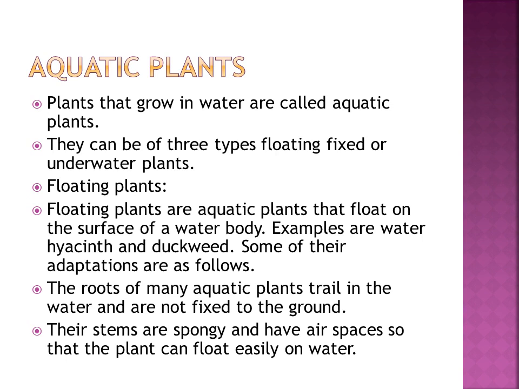Floating means the plants float on the water, right? Plants which float on water are called floating plants. What are examples? Water hyacinth and duckweed.